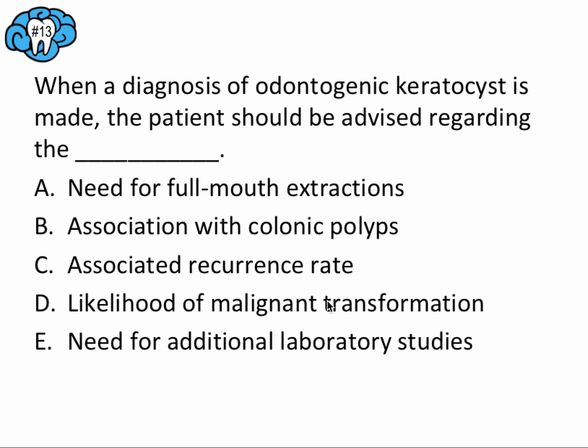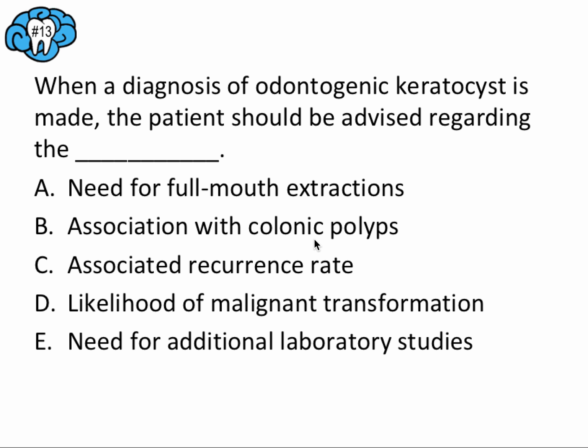All right, so for this one, answer choice B is really tempting for sure, because we talked about a lot of syndromes that involve these colonic or intestinal polyps. Gorlin syndrome is the one that involves multiple of these KCOTs or odontogenic keratocysts and multiple basal cell carcinomas. But Gorlin syndrome did not involve intestinal polyps.